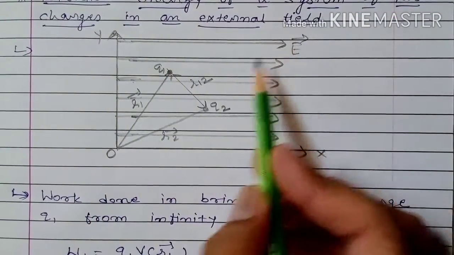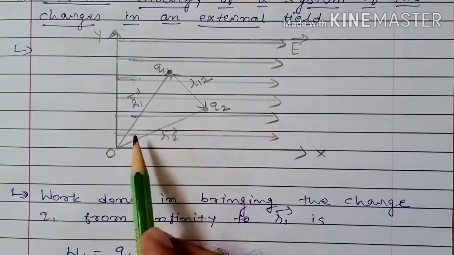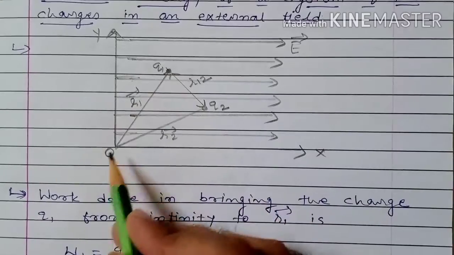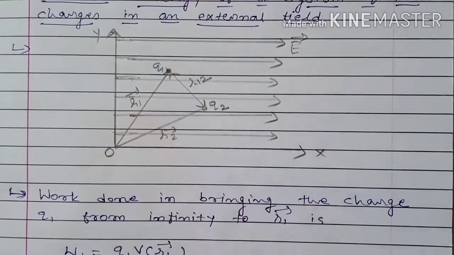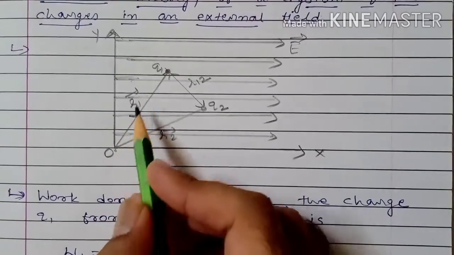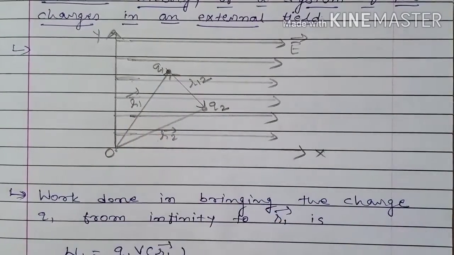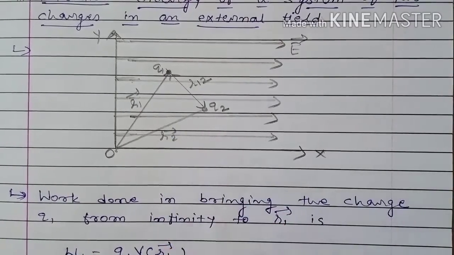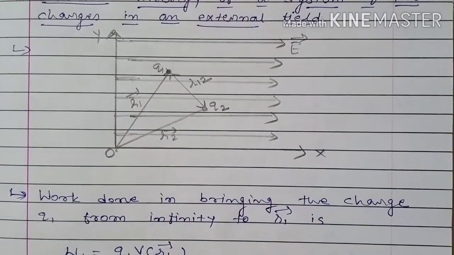Consider this as the external electric field, and Q1 is at a distance r1 vector with respect to the origin. So the position vector of Q1 is r1 vector with respect to the origin, and the position vector of Q2 is r2 vector with respect to the origin.